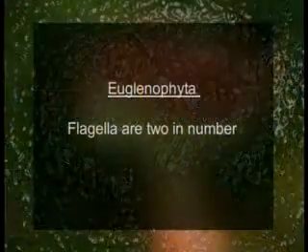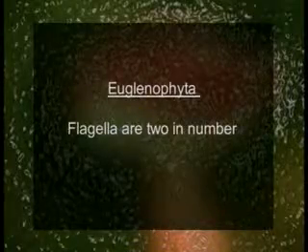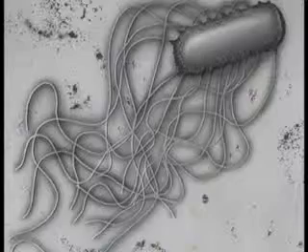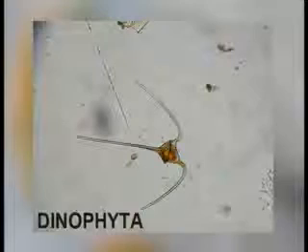Flagella, they are always present. They are 2 in number, subapical in position, and arise from the base of an anterior invagination called the reservoir. They are unequal in size. One is forward but an emergent one. The one behind is non-emergent. And they are of tinsel type.